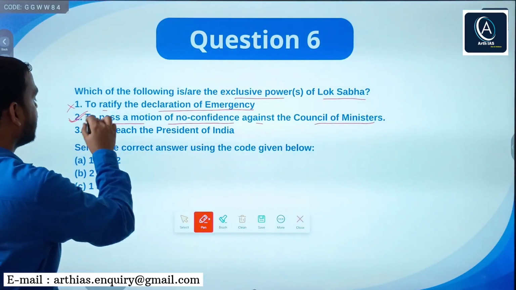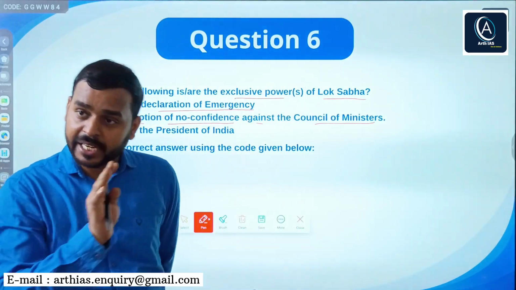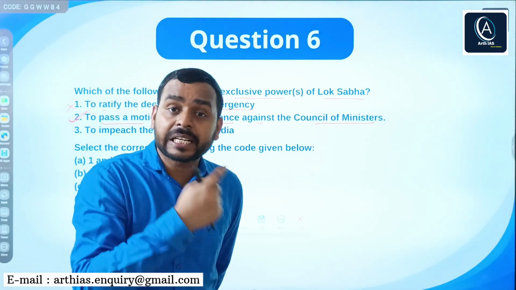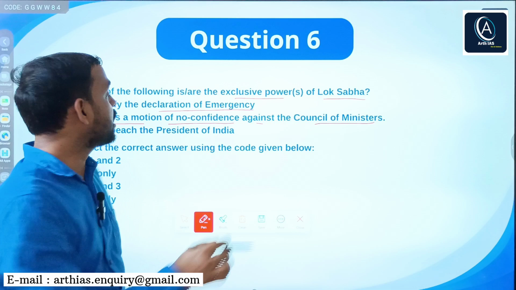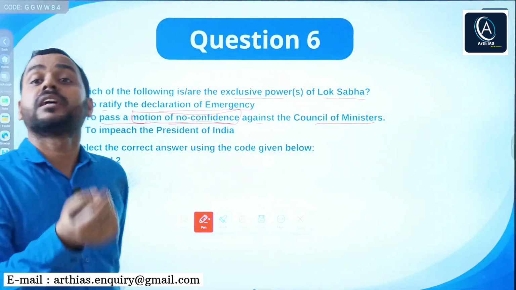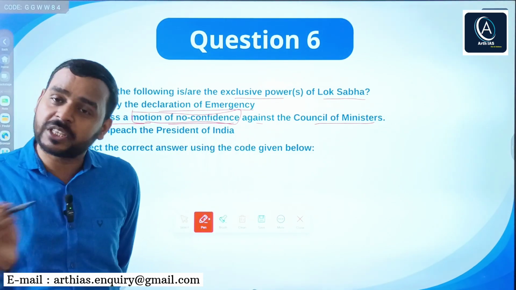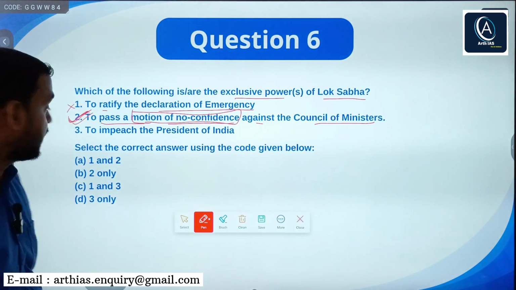Obviously, because as you know, the Council of Ministers headed by the Prime Minister are directly responsible to the Lok Sabha, and that's why whenever a motion of no confidence is introduced, it should be introduced in the Lok Sabha, not in the Rajya Sabha. So it is exclusive power of Lok Sabha, right?